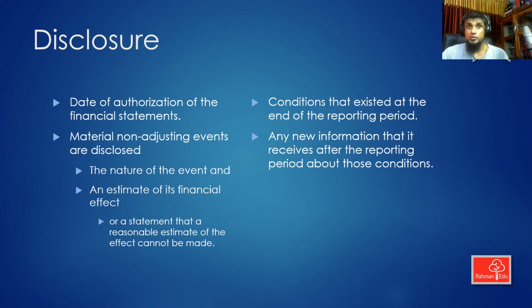Finally, we will talk about some of the disclosures that are required by IAS 10. The first disclosure is the date of authorization of the financial statement. This must be clearly disclosed so that we have a good understanding of events within which day and which day are covered by IAS 10 and which of the events are not at all covered by IAS 10. For that clear understanding, the date of authorization of financial statements must be provided.